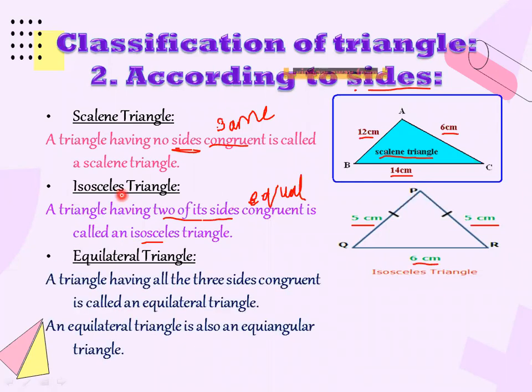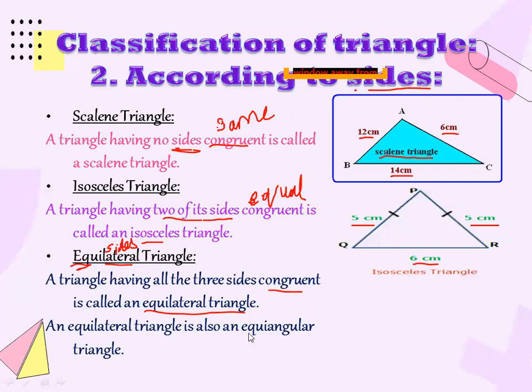Okay, and the last one is equilateral triangle. Equi means equal, and lateral means side. So equal side, equilateral means all the sides should be equal. Any triangle having all the three sides congruent. Congruence means again same, means all sides should be equal. So that type of triangle is called an equilateral triangle. An equilateral triangle is also an equiangular triangle.